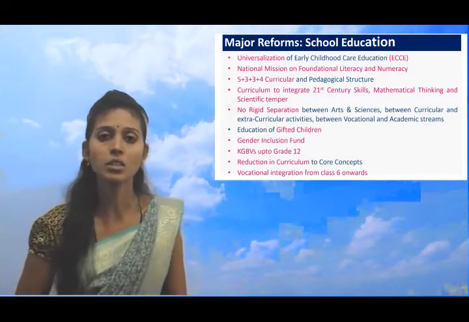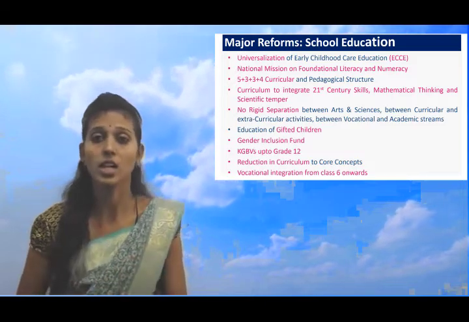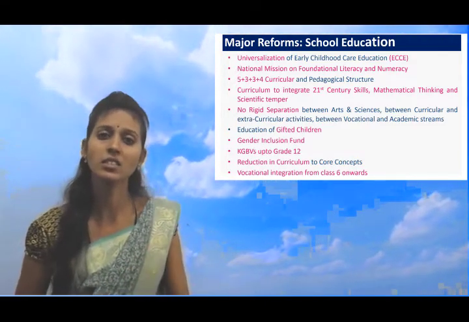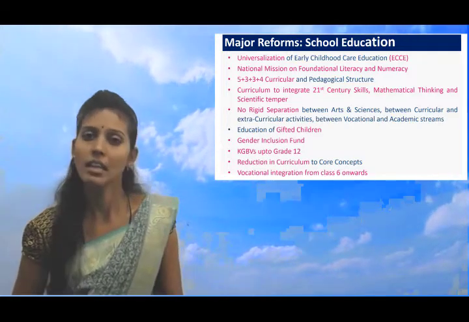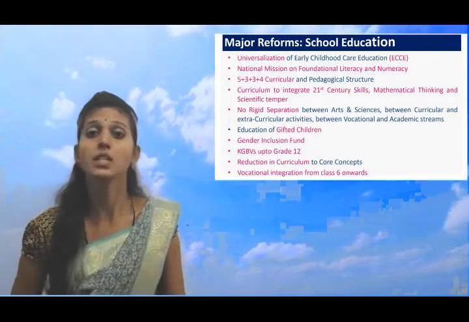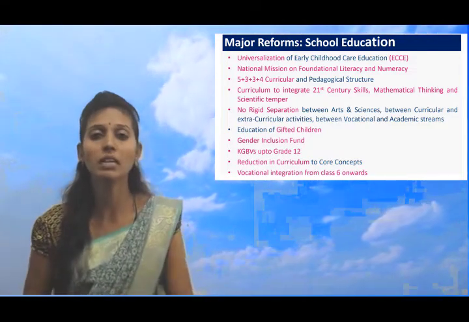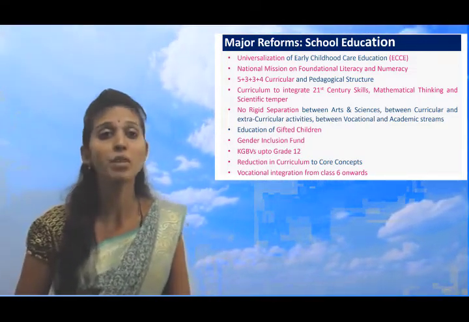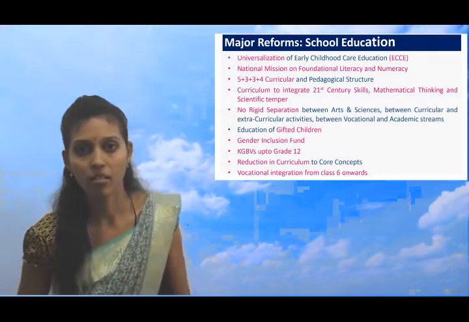See, it starts from KG sections. For many years, the KG sections were not given much importance. Students have to learn, let them learn. But now that foundational stage has been given more importance in this NEP 2020, and more care has been taken.